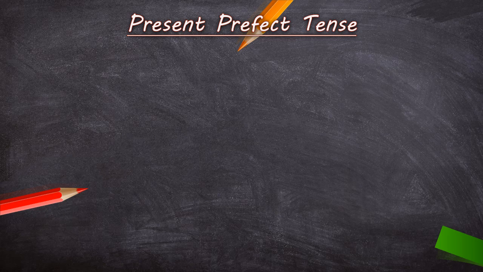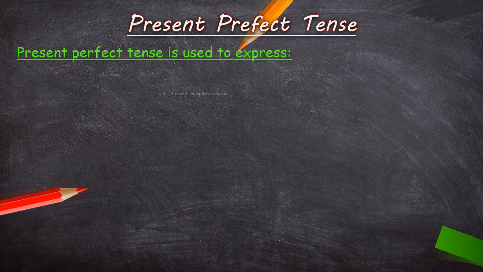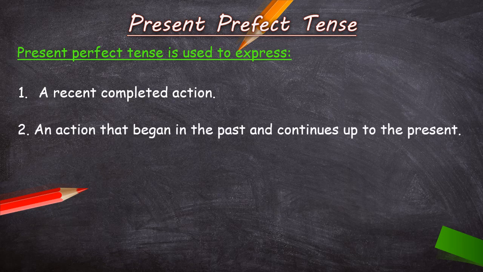It is reflecting in our present time also. Now here we use present perfect tense to express two things. First point, a recent completed action. Second point, an action that began in the past and continues up to the present. With examples, I'll make these two points clear.